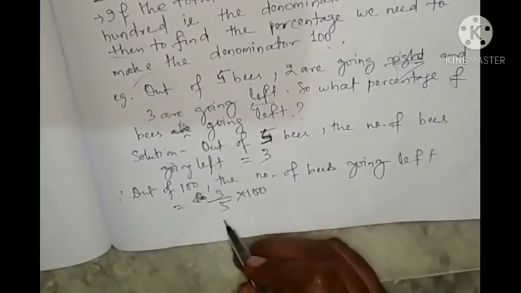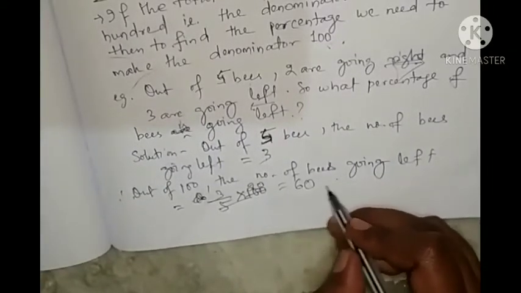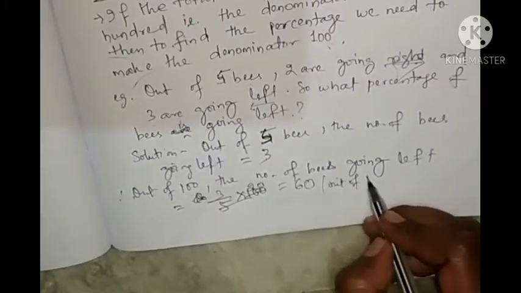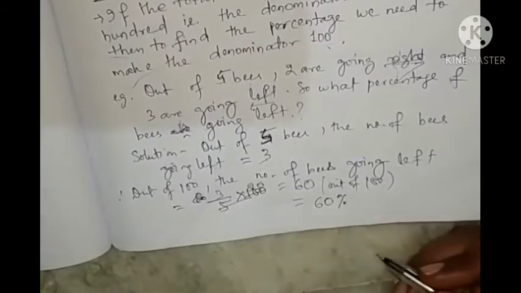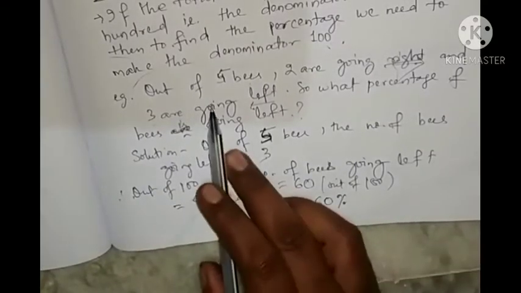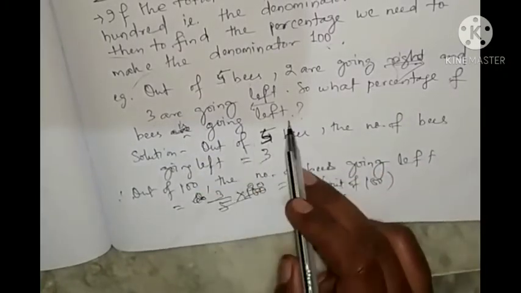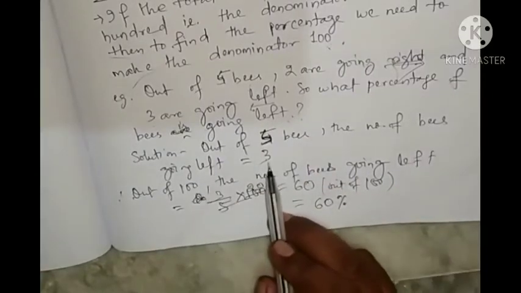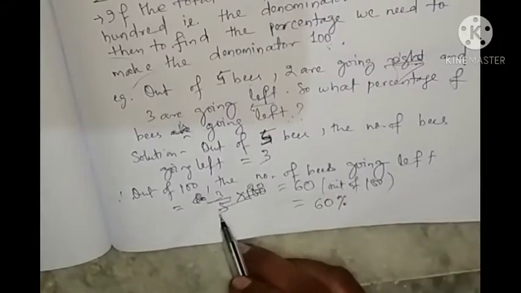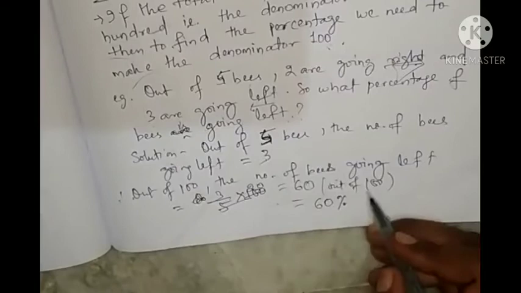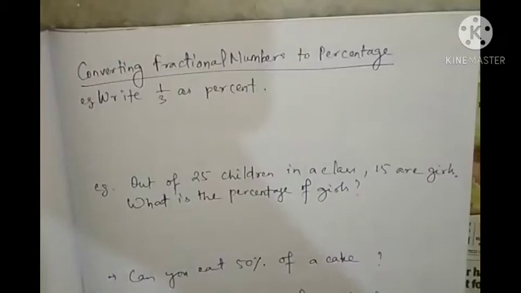So that is 5 twenties are 100, that is 60. 60 out of 100 means 60 percent. So out of 5 bees, the number of bees going left is 3. So out of 100, the number going left is 3 by 5 into 100, that is 60%. Like this you can also find it if the total is not 100.